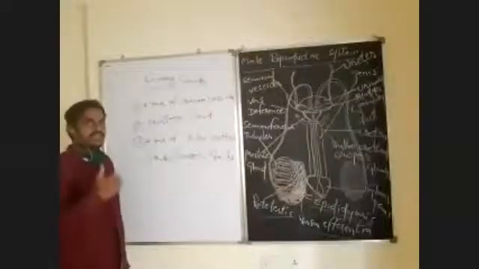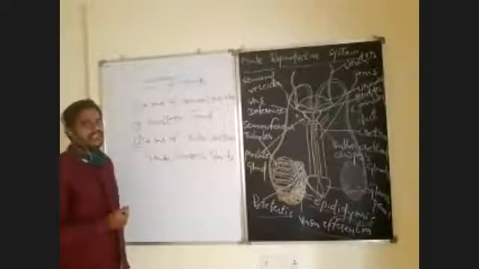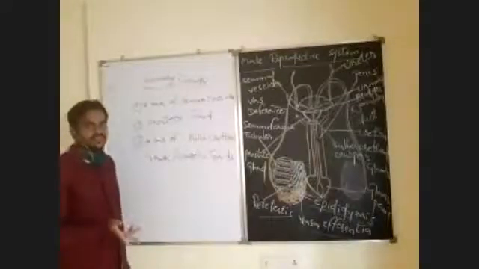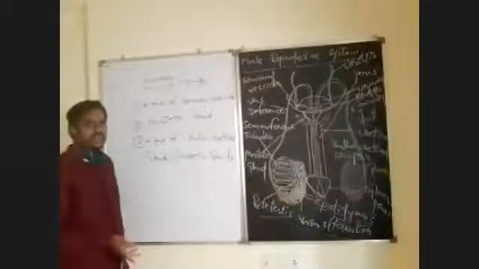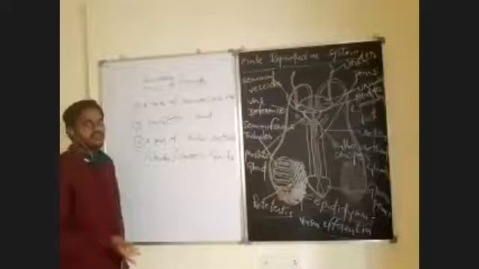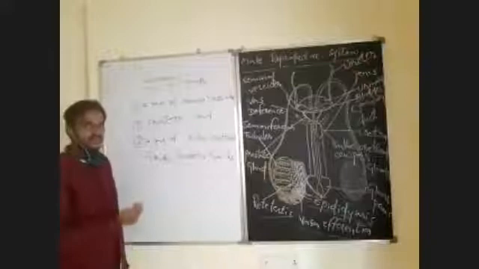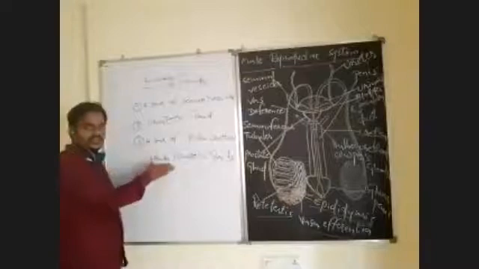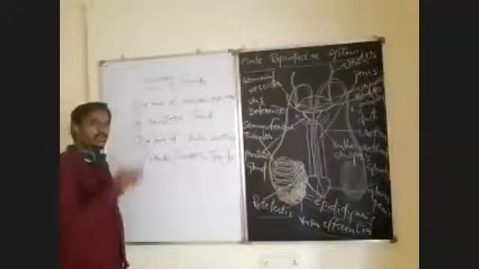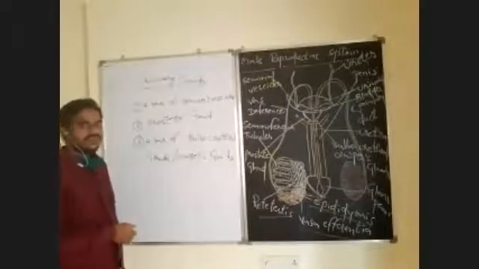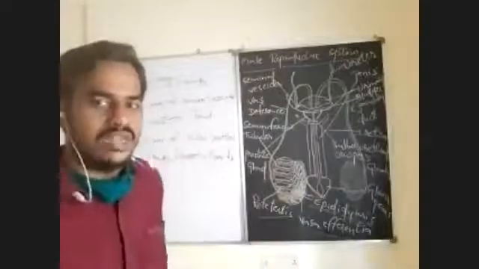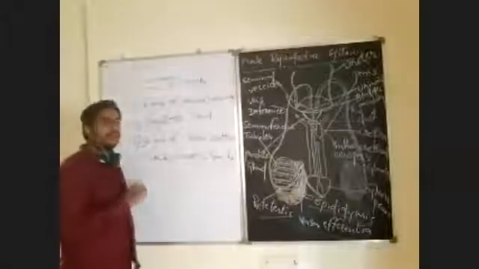After gametogenesis, there is insemination. Gametogenesis is the process of production of male and female gametes. The production of male gametes, spermatozoa, is spermatogenesis. The production of female gametes, ova, is oogenesis. There is a difference between male and female in gametogenesis. Gametogenesis will begin only after puberty.